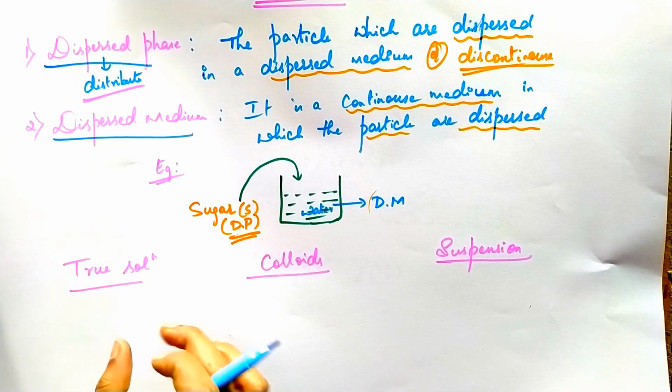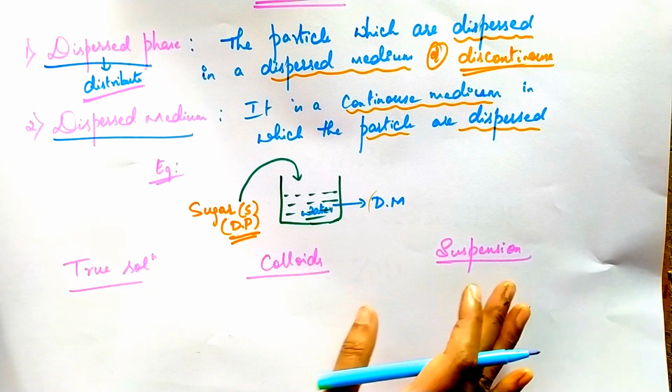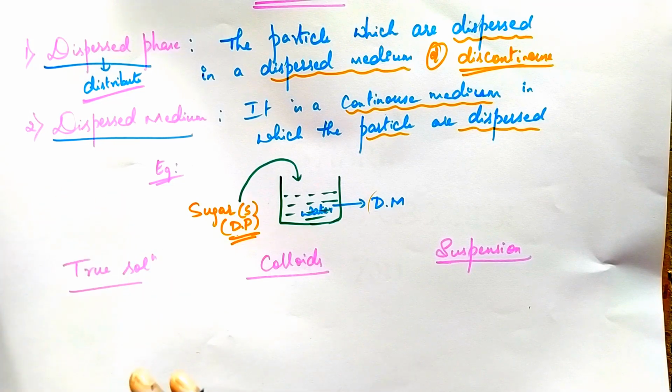In the activity section, we have observed the true solution, colloids and suspension. Now, let us define these terms based on observation.